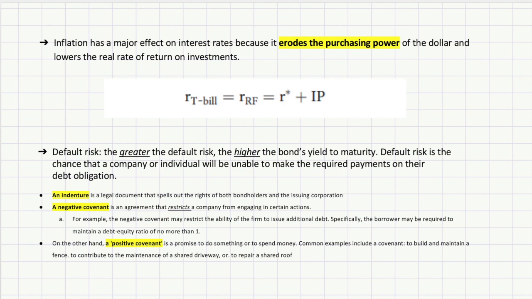There are many ways to control or mitigate this risk. We have an indenture, a legal document that governs the rights of both bondholders and issuing corporation. The second, in this section, we have a negative covenant, an agreement that restricts a company from doing certain actions, and the opposite of it will be the positive covenant, a promise to do something. A common example is to build and maintain a fence, contribute to the maintenance of equipment, etc.